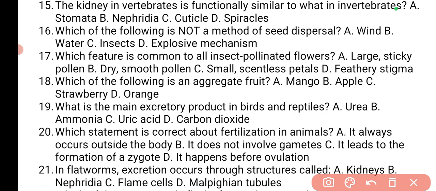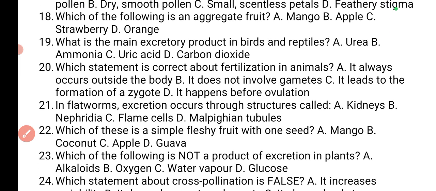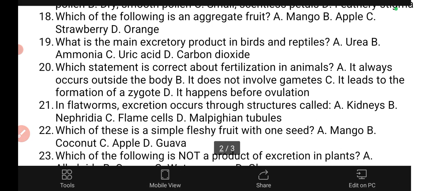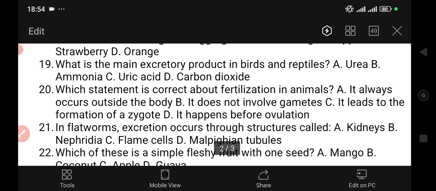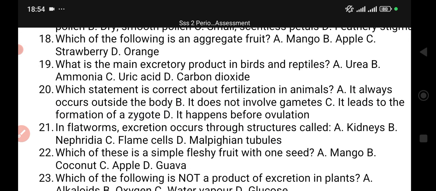Okay, now the next one is, what is the main excretory product in birds and reptiles? The main excretory product in birds and reptiles, that is uric acid.